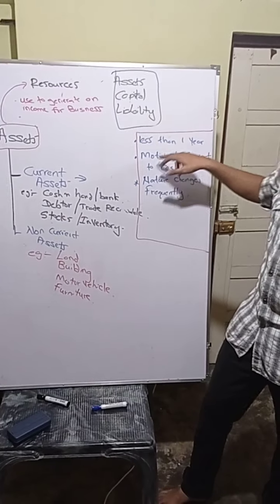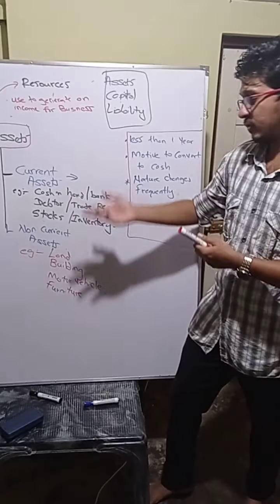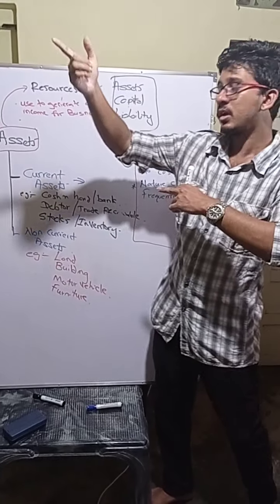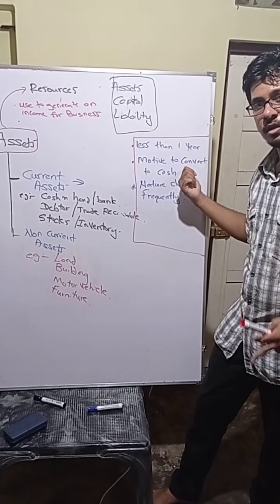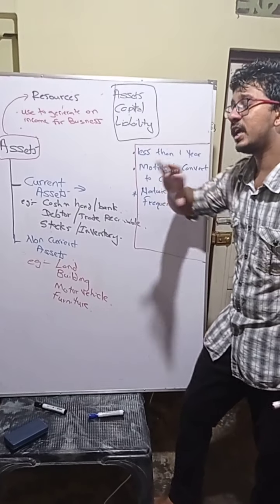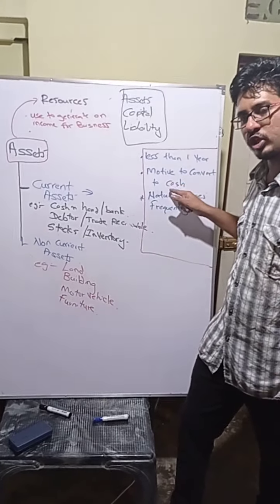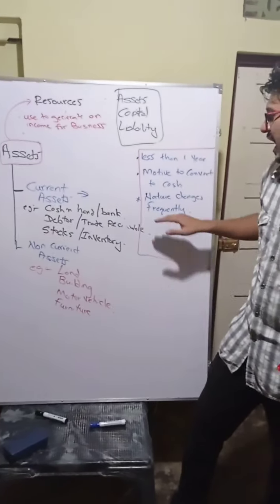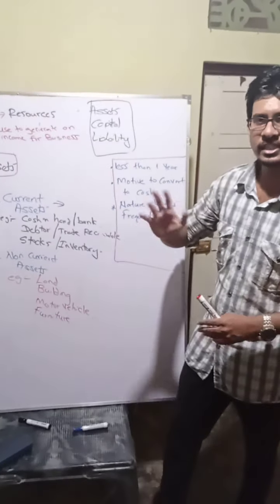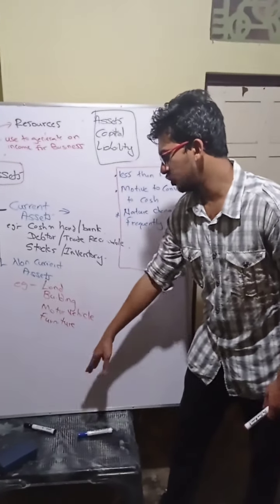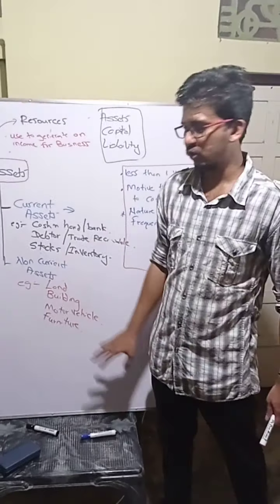This we use for less than 1 year. That we use for more than 1 year. Non-current assets we use for more than 1 year. But we have no motive to convert that into cash, and the nature will always not change. Examples: land, building, motor vehicle, furniture, fittings, equipment, machineries, like that. A lot of things are there; I wrote only a few.